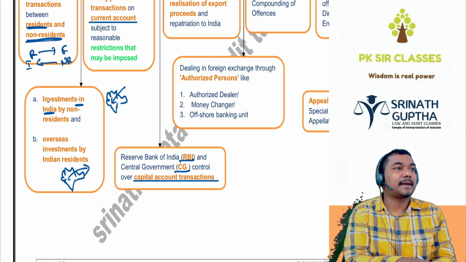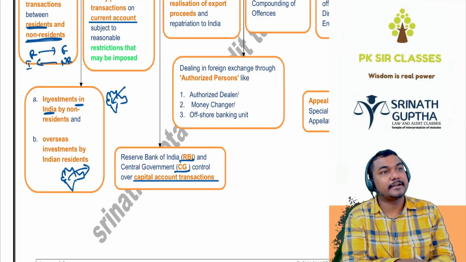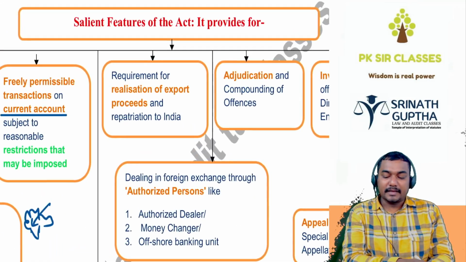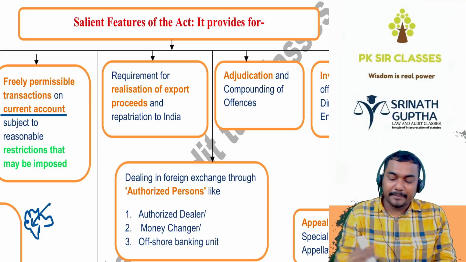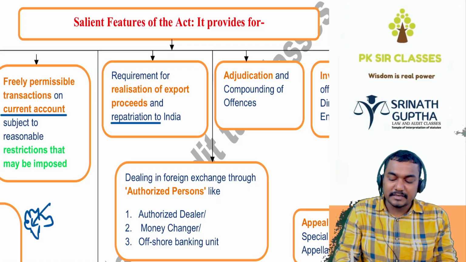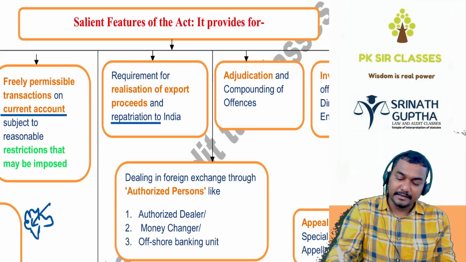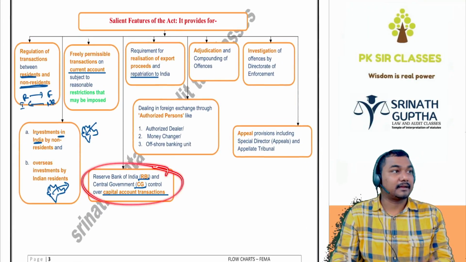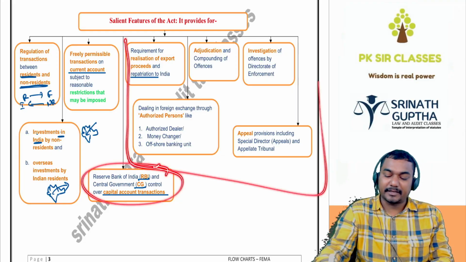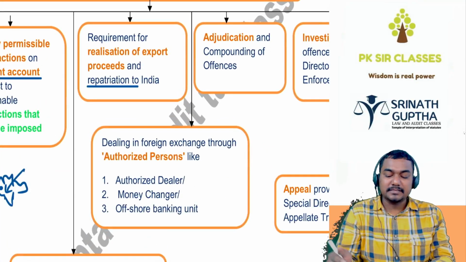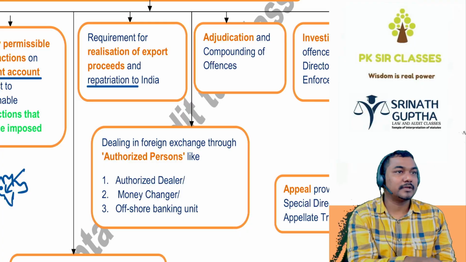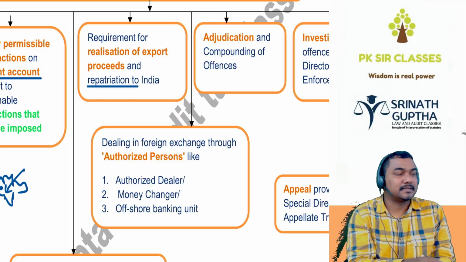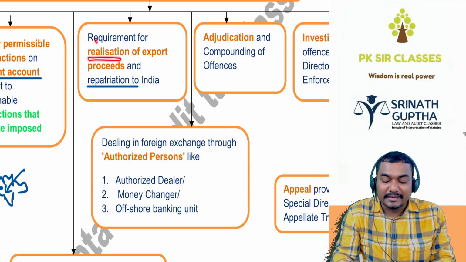Which transactions? Capital account transactions related to investments, and requirements of the realisation of the export proceeds and repatriation, getting back to India. So if you're selling something to foreign, this is covered in our CA final, not till here in CA inter. So repatriation means coming back. If you're exporting something to foreign, you have to bring the dollars to India. You have to give it to an authorized person. This is called requirements of realisation of the export.